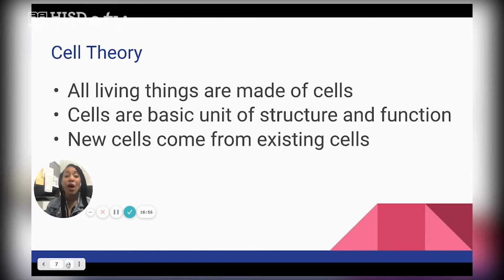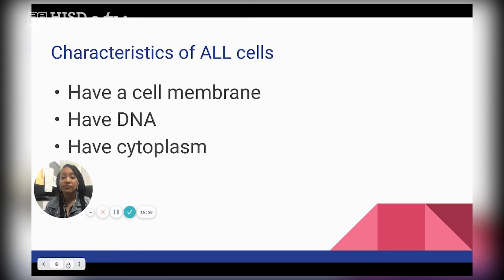So now that we know why cells are so important, let's talk about the characteristics of all cells. All cells have a cell membrane. And when we talked about the organelles of cells, we learned that a cell membrane allows materials to enter the cell, but also prevents materials from leaving the cell. The second thing that all cells must have is DNA. DNA tells the cell what to do. It's kind of the controller. It has a genetic code and it tells the cell what it needs to do.